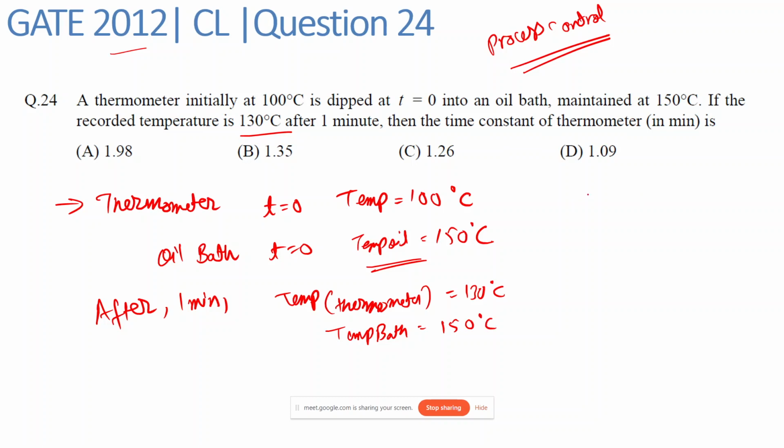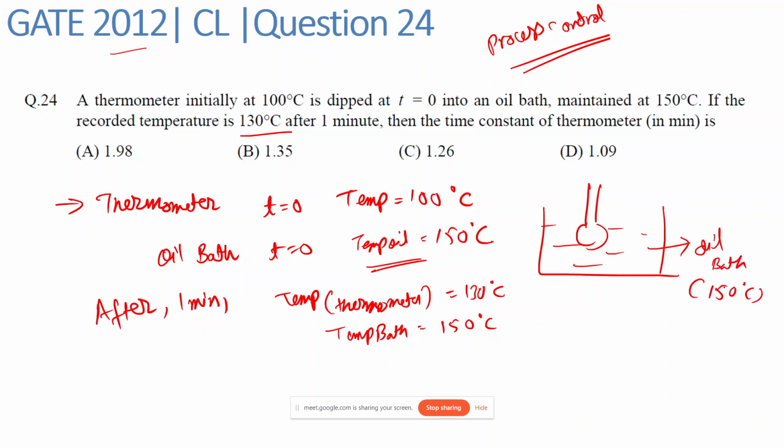So consider this as a thermometer and we are immersing it into an oil bath. And the oil bath is maintained at 150 degrees Celsius, and this temperature we are measuring from the thermometer. Okay.